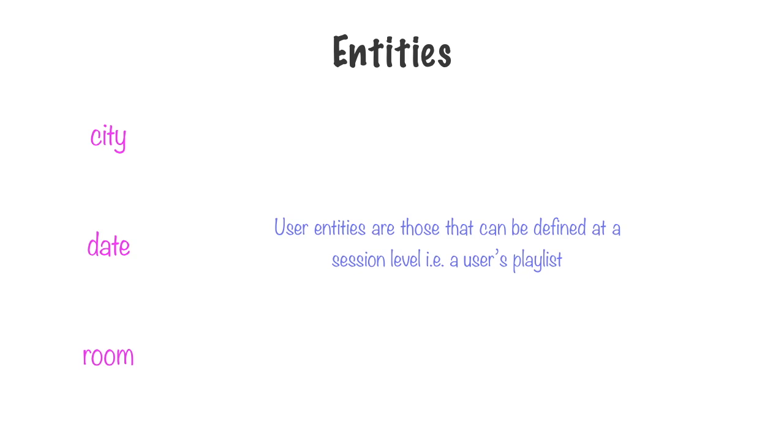There are also user entities. These are those that can be defined at a session level. Let's say you happen to be within an app that is a streaming music service, such as Spotify or Pandora or any other. You have a playlist that you're listening to, and it happens to be your favorite playlist. Let's say that this service also offers a chat window powered by a bot where you can specify the next bit of music that you want to listen to from your playlist. Then, a session level entity would be all the songs within your playlist. These user entities, which are at a session level, are very contextual. We won't be covering those in this course.